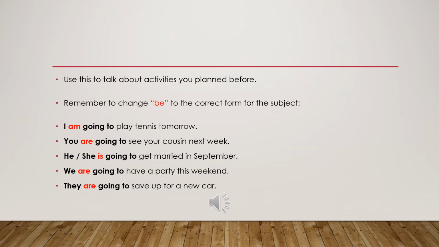What about we? We are going to have a party this weekend. And they are going to save up for a new car. They want to save money to buy a new car. Okay, so be careful that you have to change the verb to be to the correct form for the subject. The form of verb to be should match the subject.